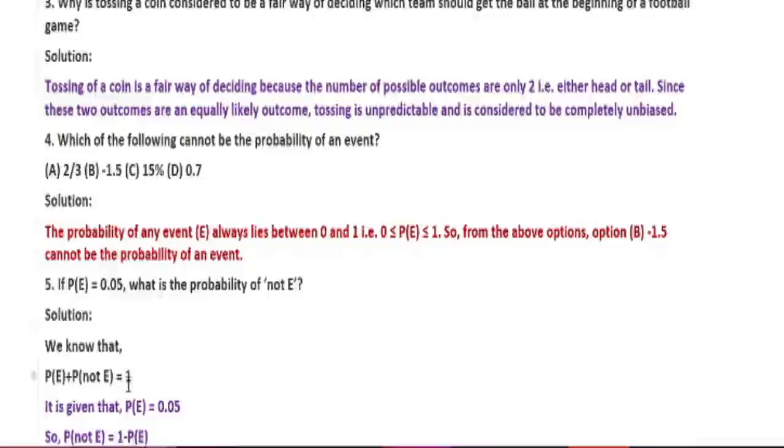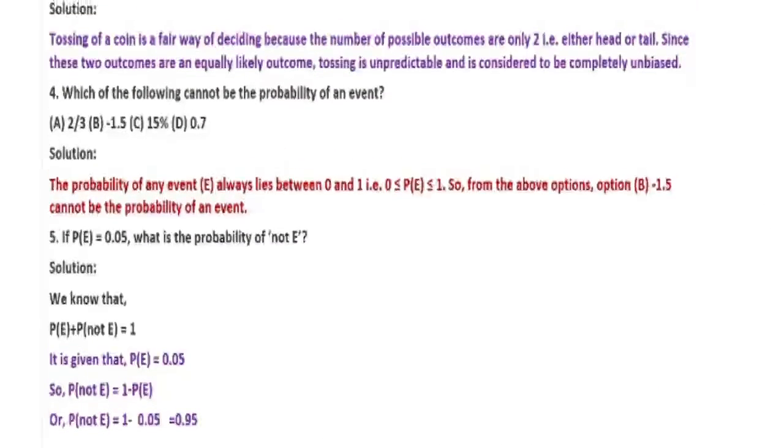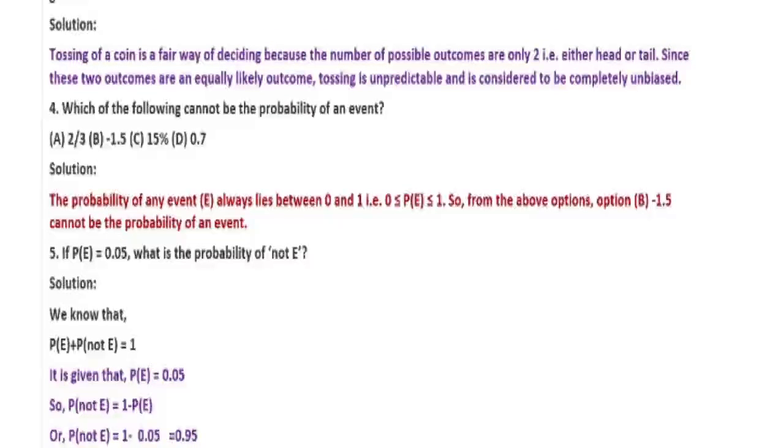It is given probability of E equals 0.05, and probability of not E equals 1 minus probability of E. Put the value, probability of not E equals 1 minus 0.05, that is equal to 0.95.